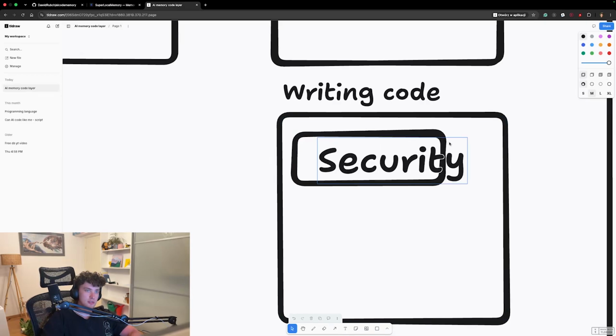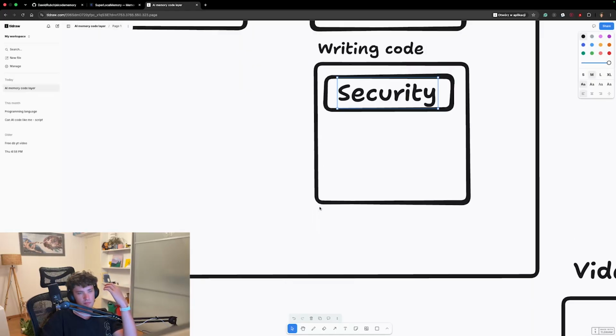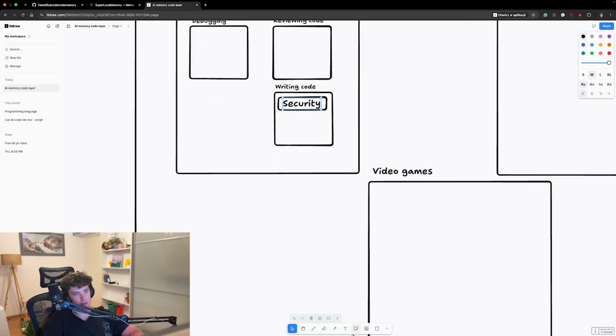Now, security is a skill that gets opened when writing code, gets sort of stored in the brain, but it's also a completely separate area of expertise. Yeah, so that's interesting, right?